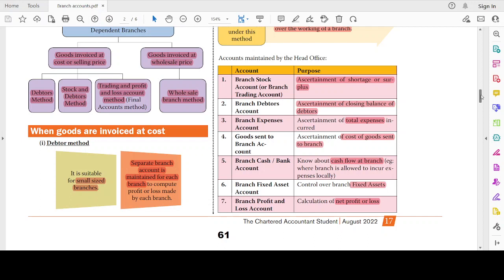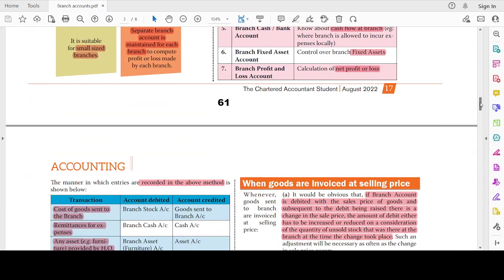Branch cash or bank account, to know about the cash flow, what cash was received, how the cash was utilized, or how much cash was remitted to the head office. These things have to be controlled, right? Branch fixed asset account, this is the control over the fixed assets. Branch profit and loss account, to show the net profit or loss, the financial performance with respect to the particular branch. So let's see the accounting entries for this.